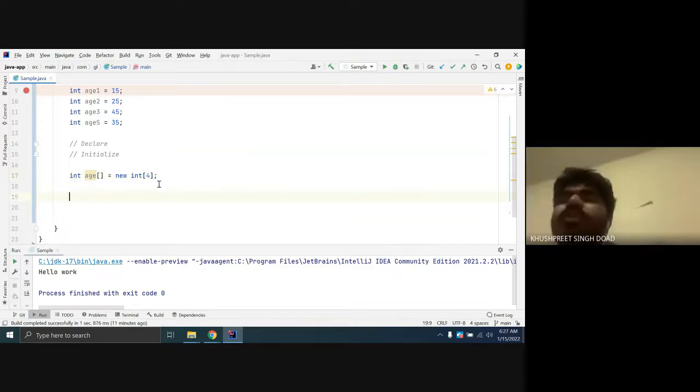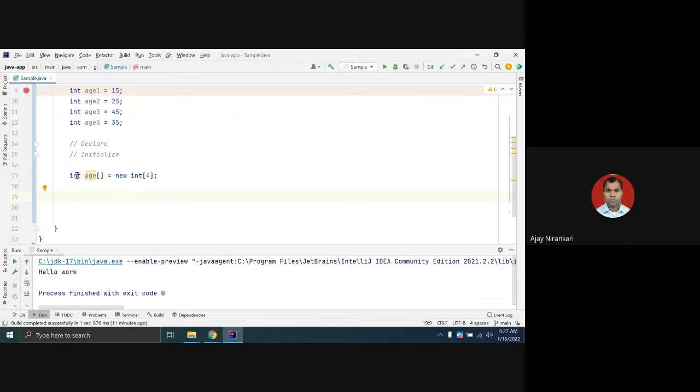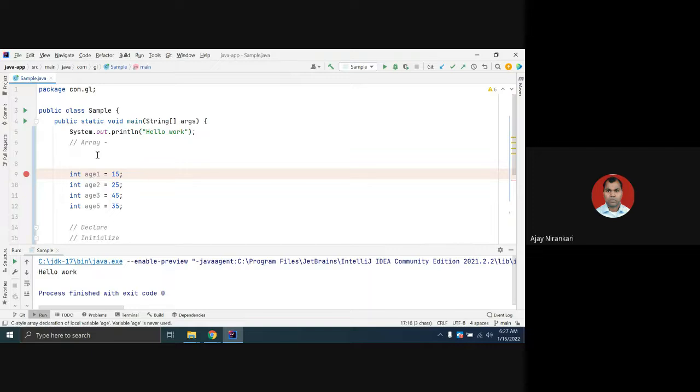Can you please repeat that? Yes, first this is the data type. You declare that age is an array that holds integer values. But you also have to specify how many values it is going to store. I am saying it is going to store 4 values. And this is the new keyword that is used to initialize.